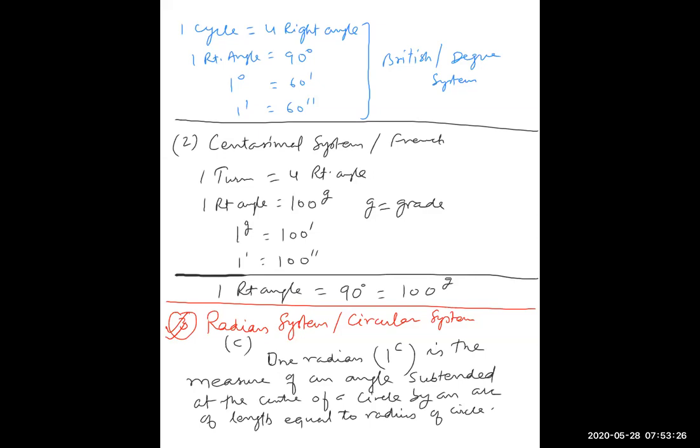Excuse me, sir. Yes. Sir, could you please read out the last line? I cannot see it on my laptop. Okay. So see, 1 radian is the measure of an angle subtended at the center of a circle by an arc of length equal to radius of circle.